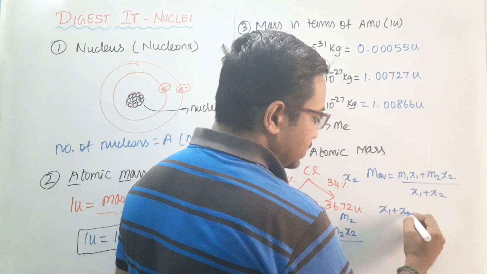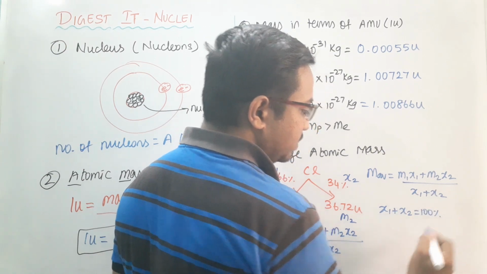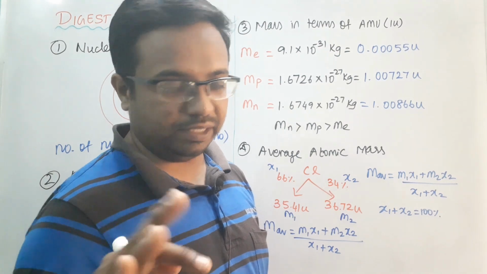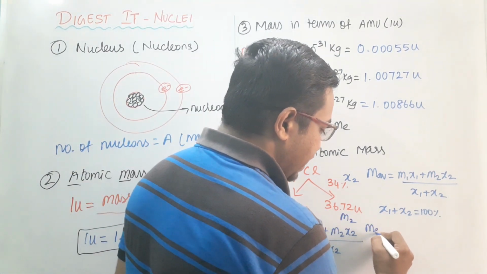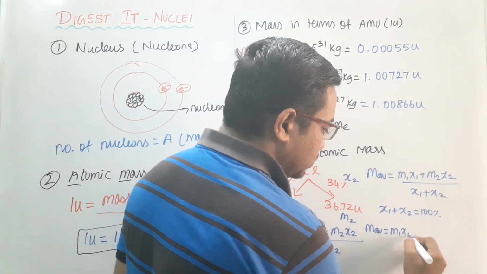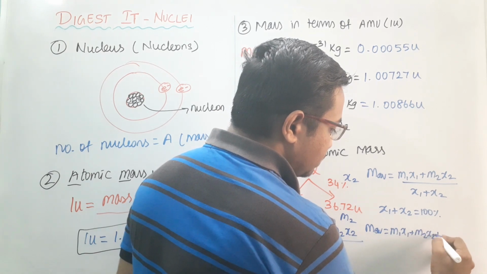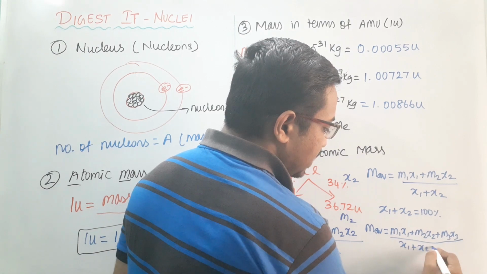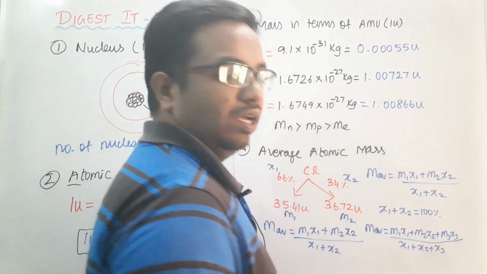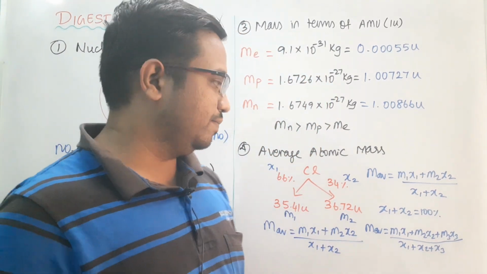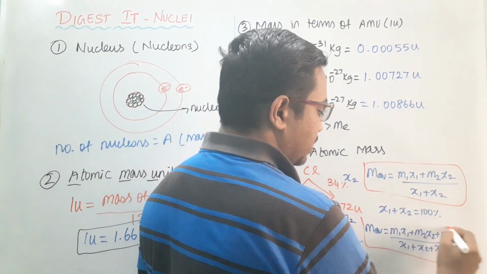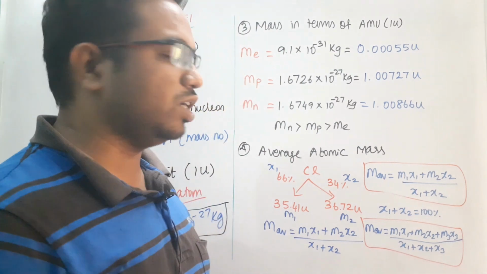Always this x1 plus x2 will be equal to 100 percent. If three different masses are available with three different percentages, we can take the formula as m1 x1 plus m2 x2 plus m3 x3, whole divided by x1 plus x2 plus x3. So we can use this formula to obtain our average atomic mass.